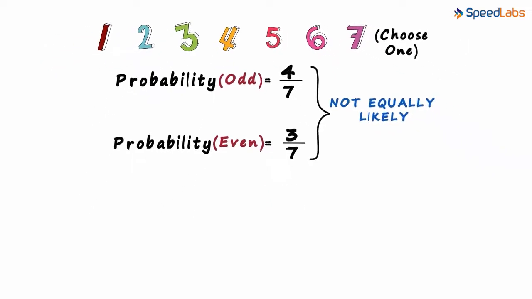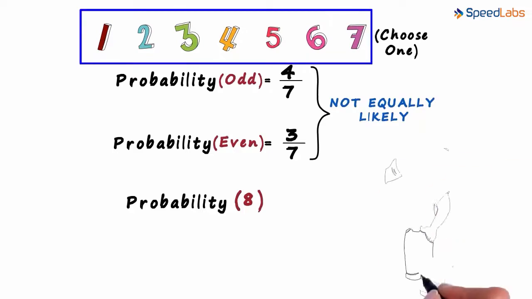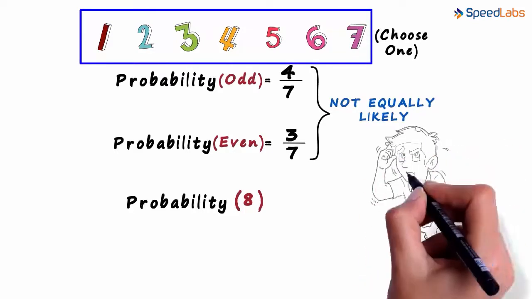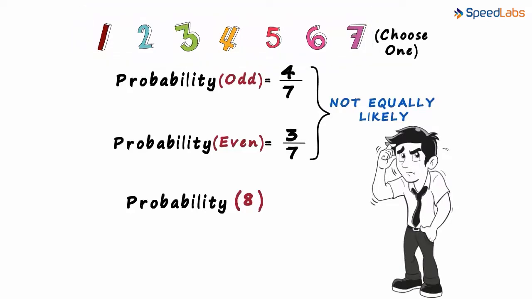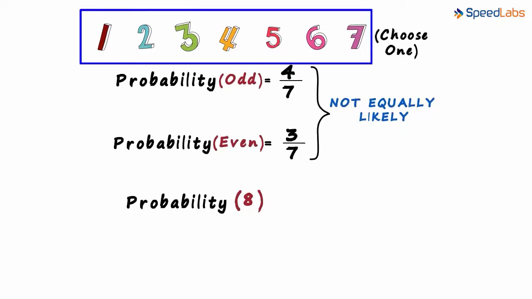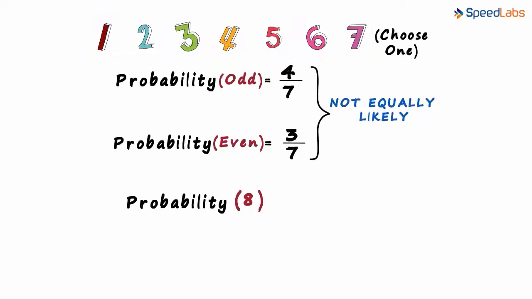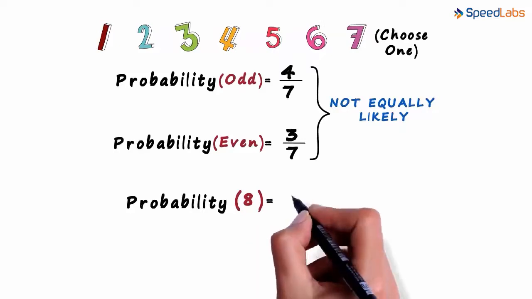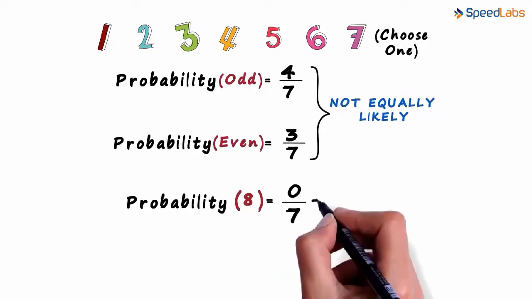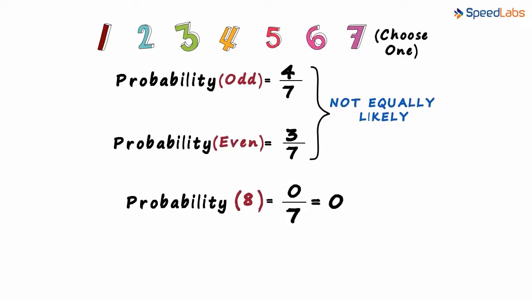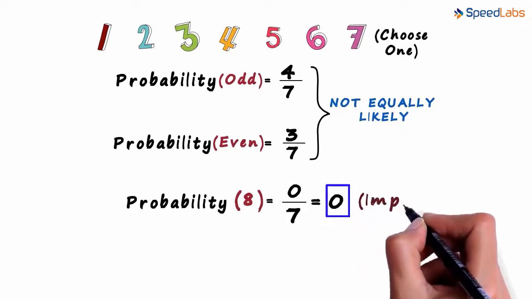What would be the probability of getting a 8 if we choose a random number from these 7 numbers? That's weird, huh? Do we see an 8 anywhere in the set? No, 8 is not part of the set. Getting an 8 is impossible because it does not exist in our set. So how many ways in which we can get an 8? Well, there are 0 ways in which we can get an 8. And the total possibilities are still 7. And 0 by 7 is 0. We say that probability is 0 or impossible.